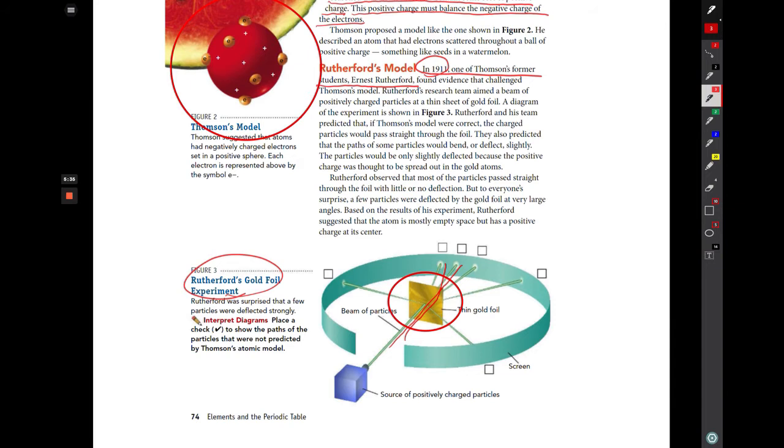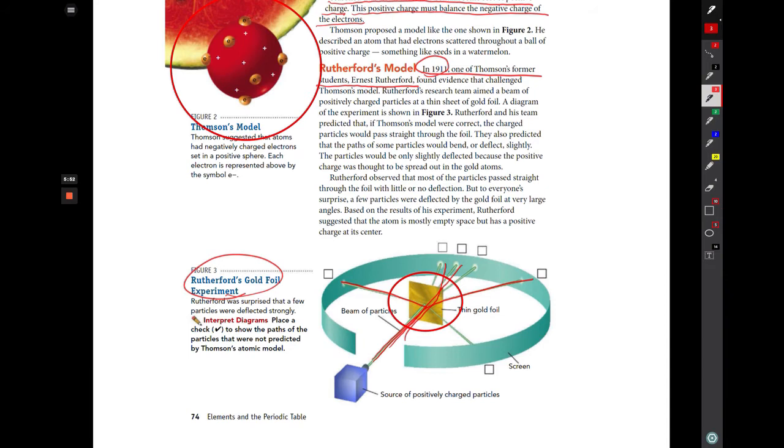Most of those beams passed straight through the foil. Others, however, had this really sharp ricochet and bounced off to the side, or they would go through and then bounce very sharply in one direction or the other.